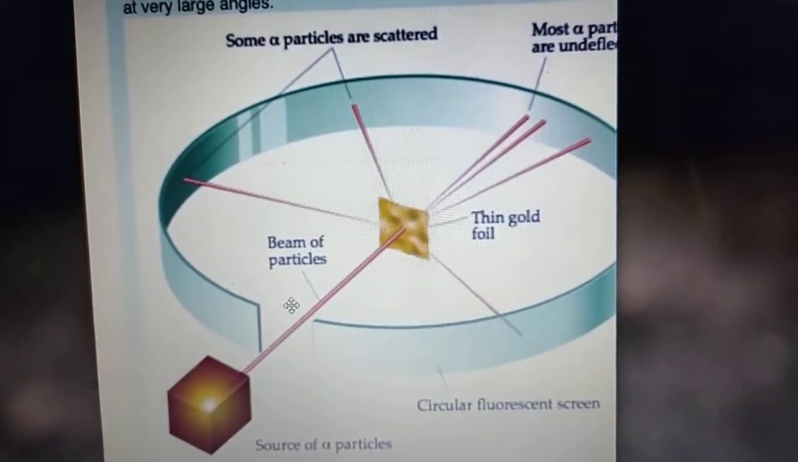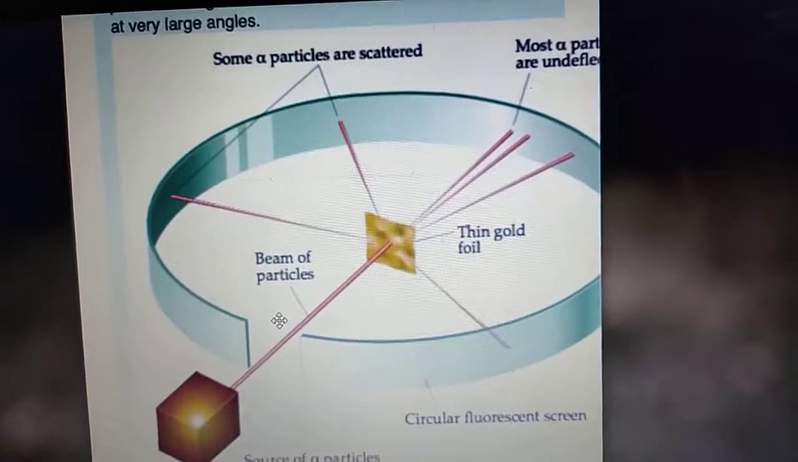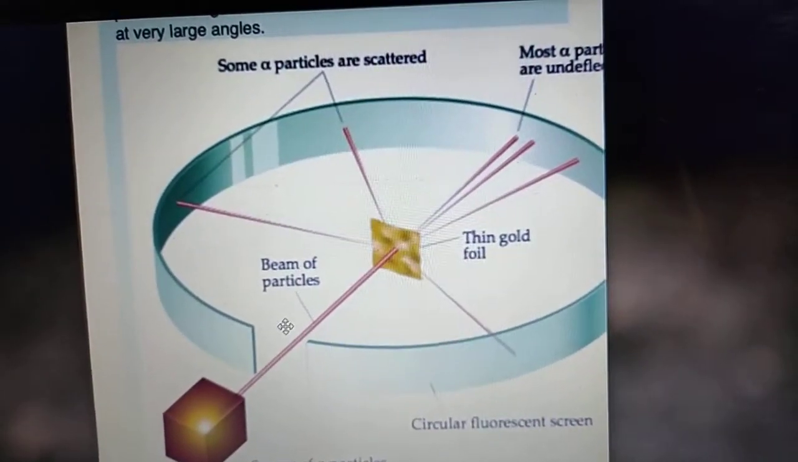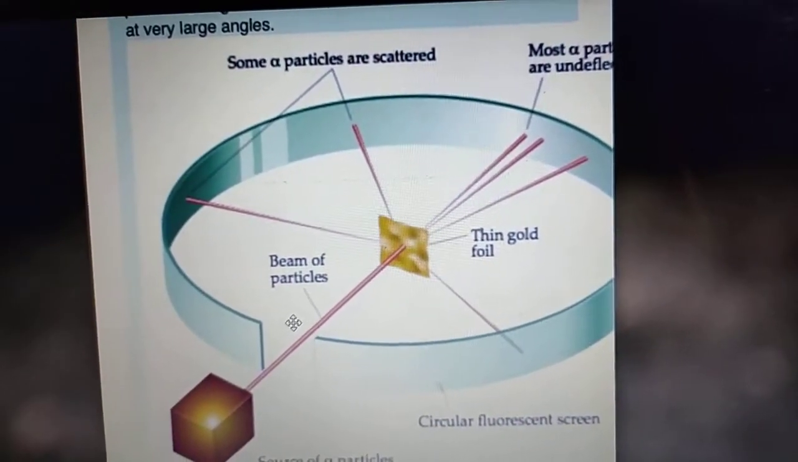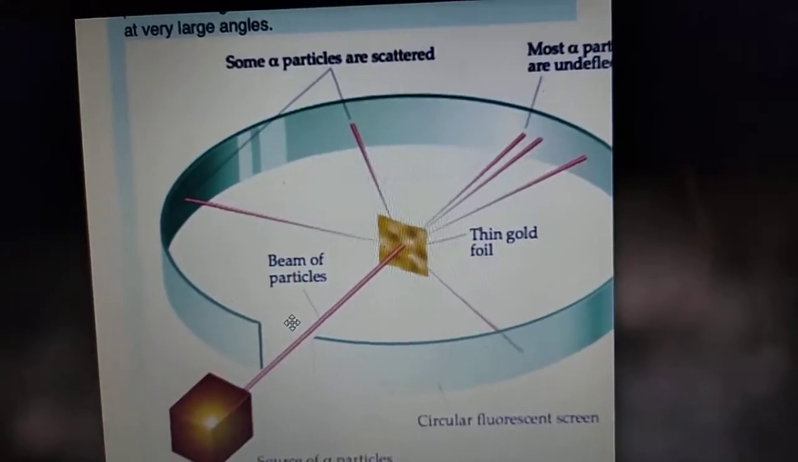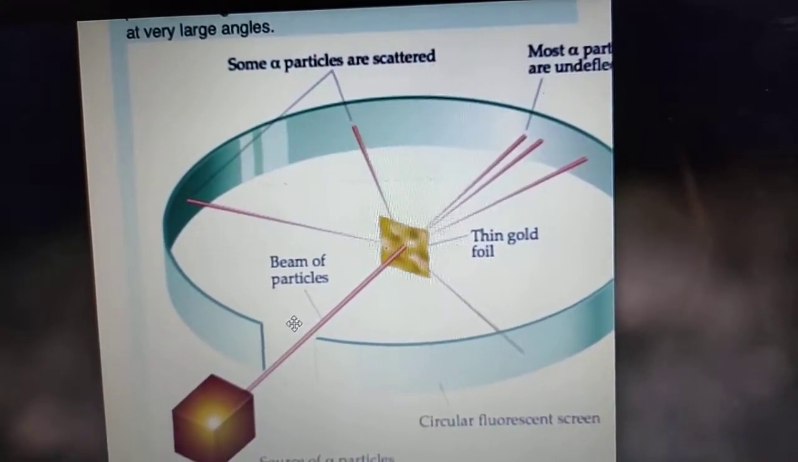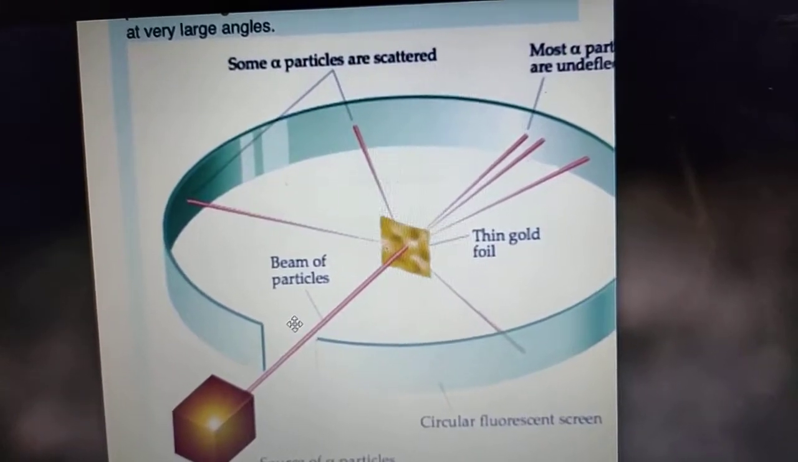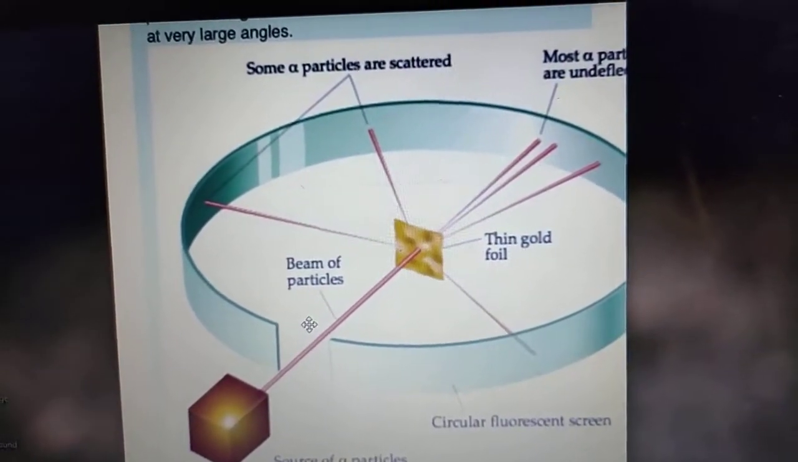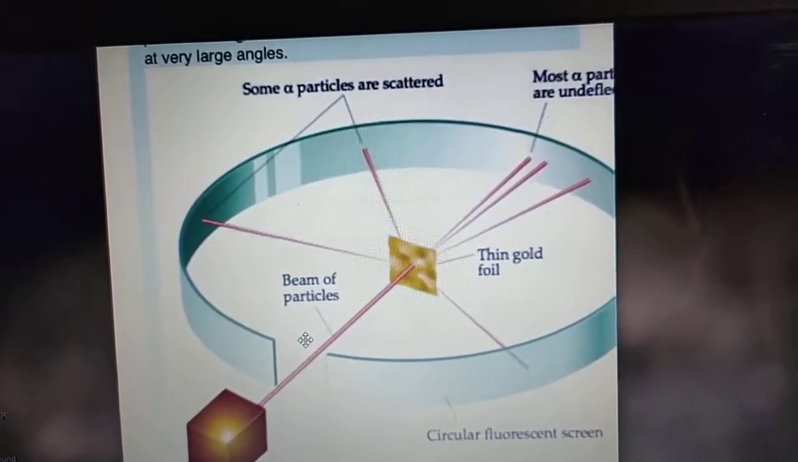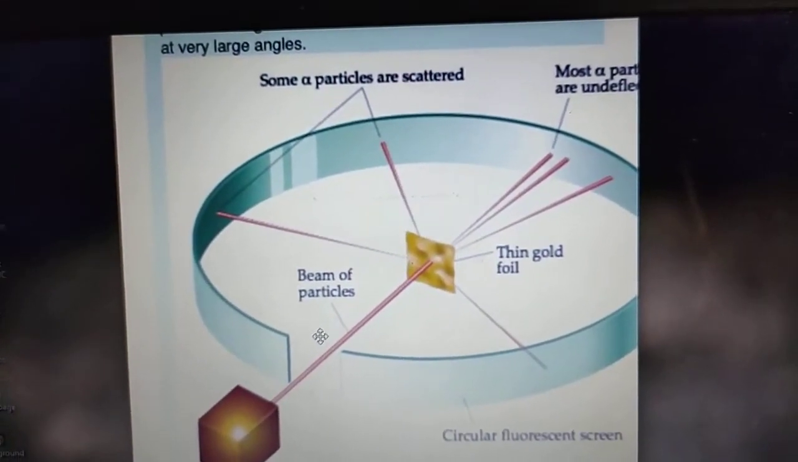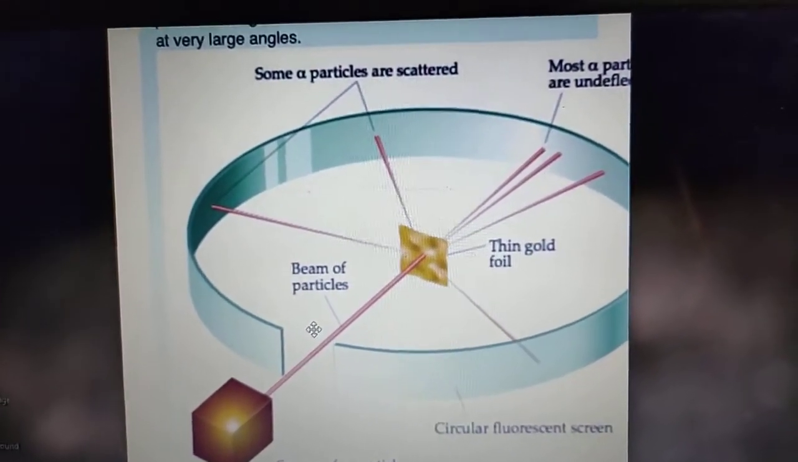Thus, the nucleus consists of protons and neutrons. I told you that the nucleus consists of protons and neutrons, and electrons revolve around it. Electrons are present in the extranuclear part of the atom. Rutherford discovered the neutron.